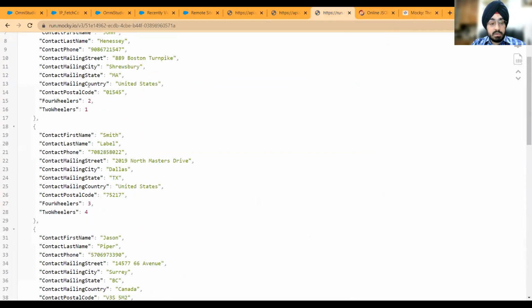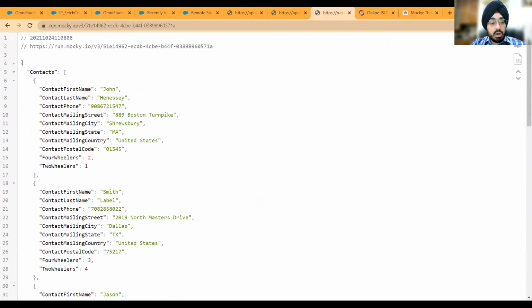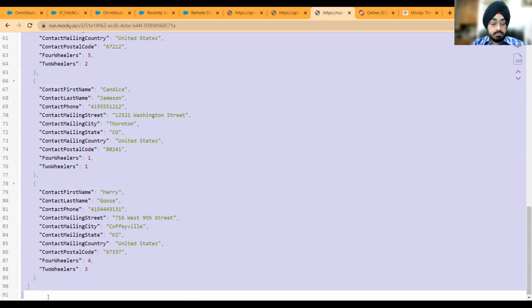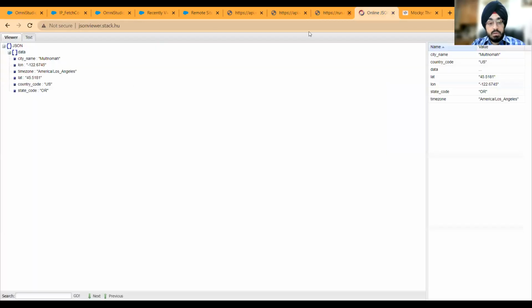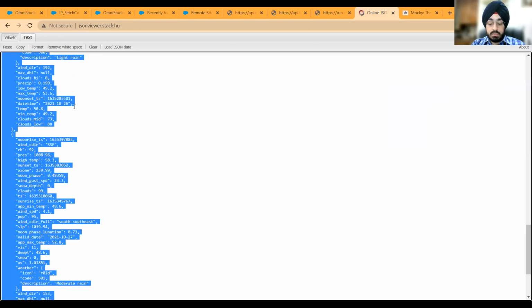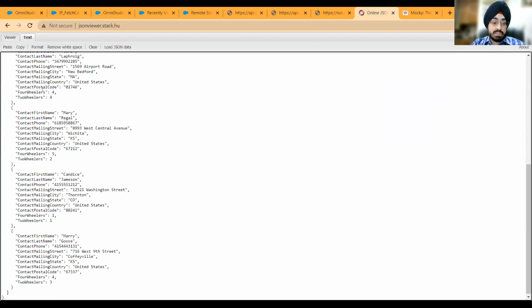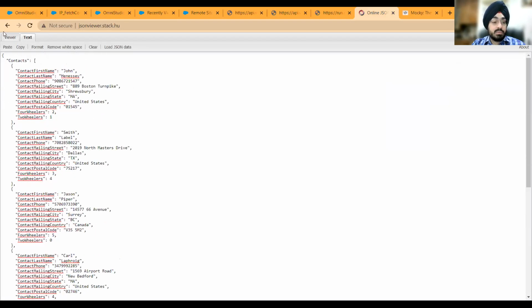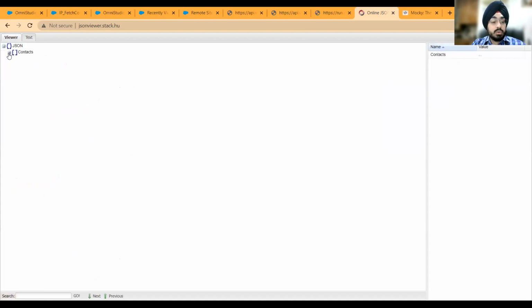I've created something similar here, and I will show you how this data looks like first. So I have a JSON viewer right here. It's a very convenient tool if you want to visualize how a JSON really looks like. As a best practice, just come here and click on format, so that if anything is not indented properly, or there are spaces, you can avoid that. Click on viewer, and now you will see that I have a list of contacts here.